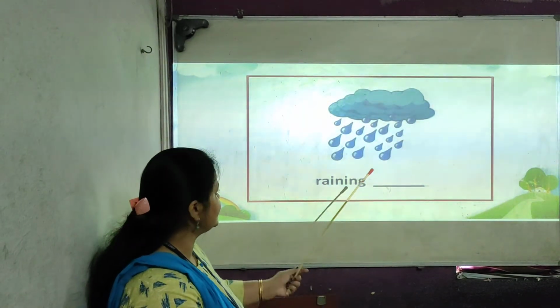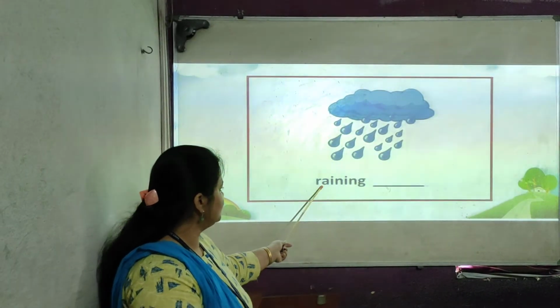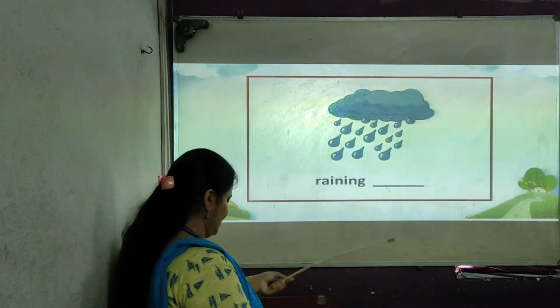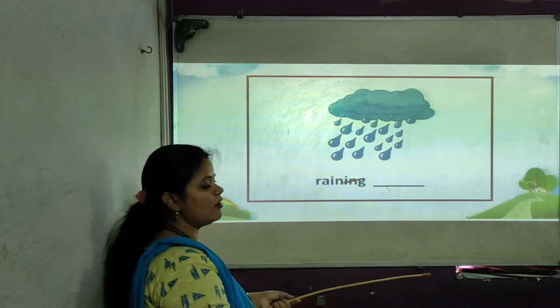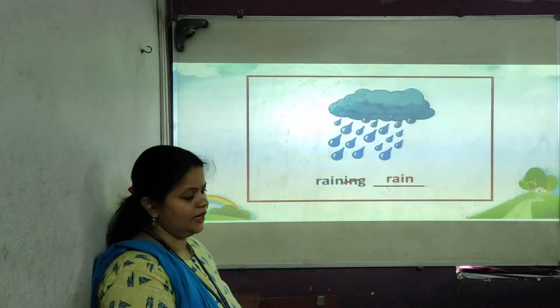What do you see in this picture? It's a picture of raining. Again this word raining ends with ing. You have to strike off ing, so you will get a new word, rain.